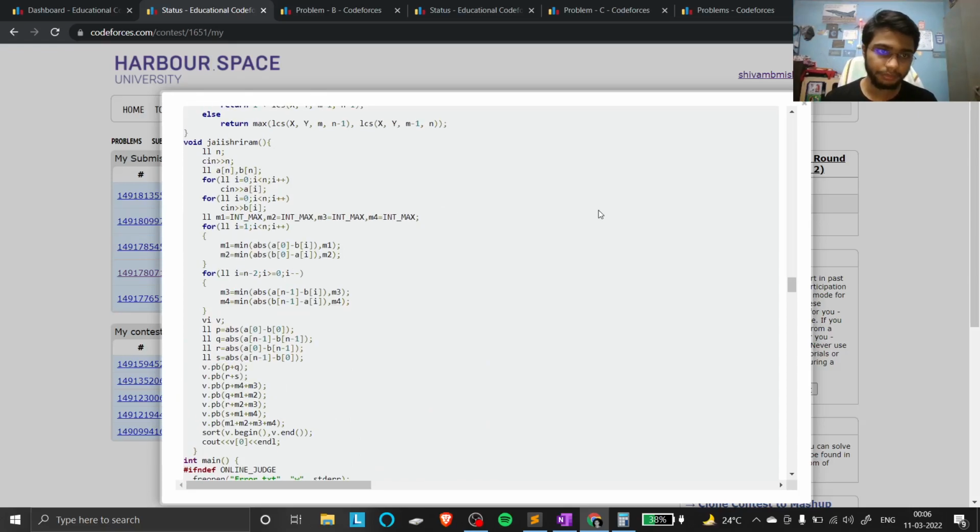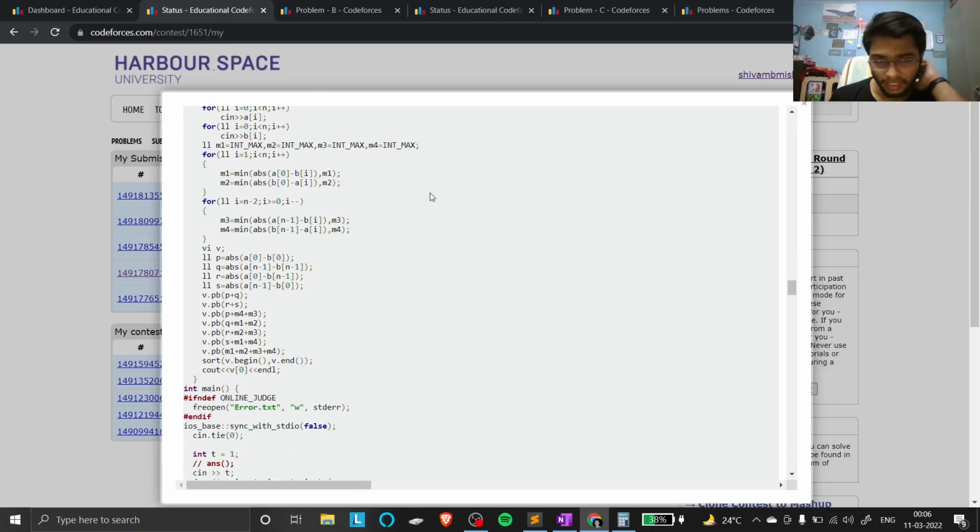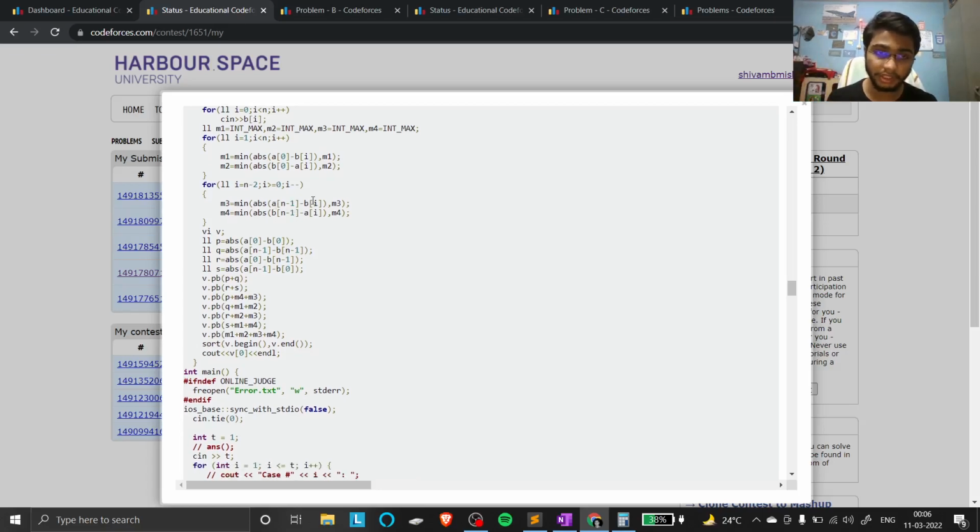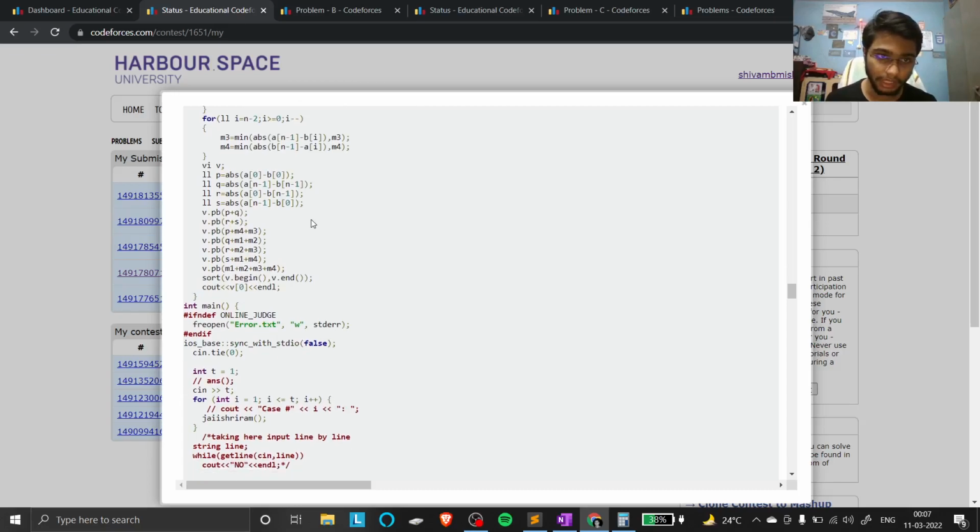This is the code in which we took the input, the two arrays. Now we have to find the smallest difference between a corner element of one array and the other array, that is, which element gives the minimum. So we calculated m1, the first element of A with any B, and similarly for B, for the last corner of A, and for the last corner of B.